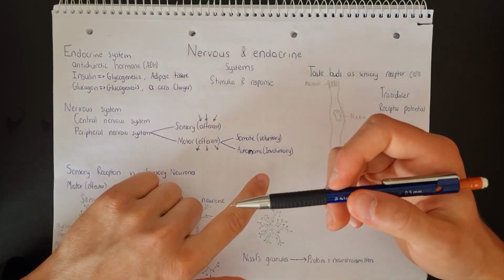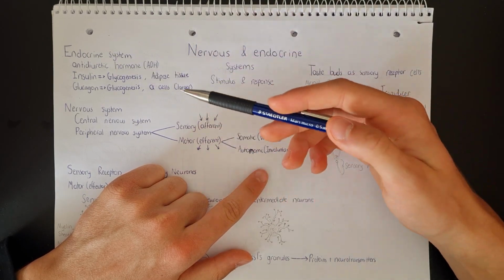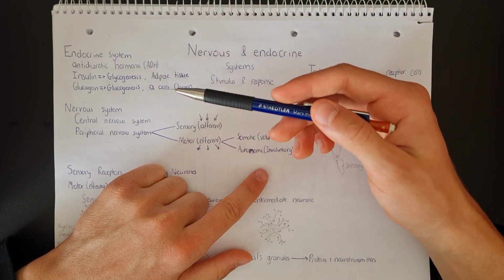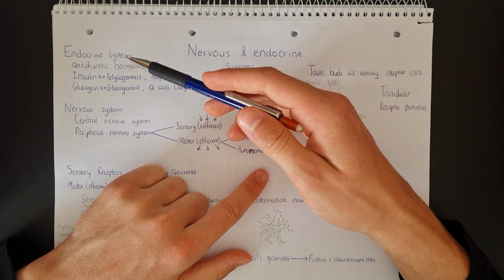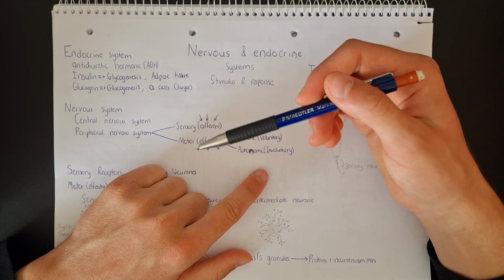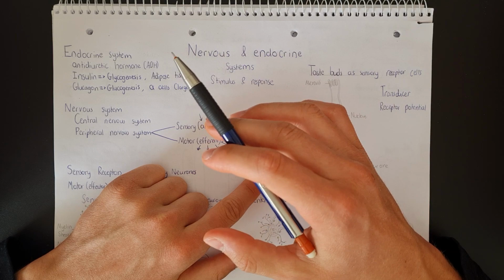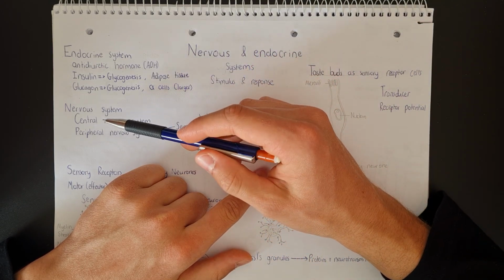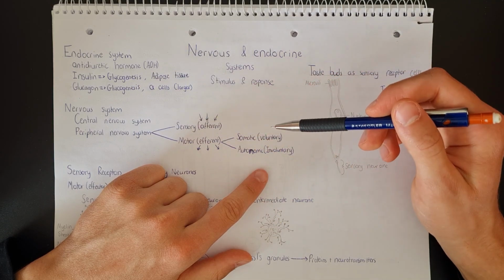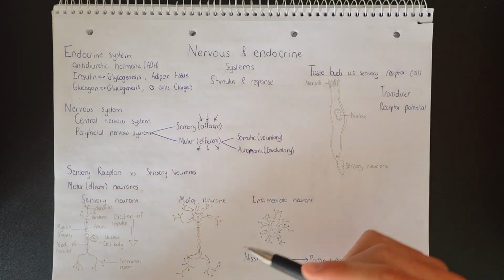The second is the mode of transmission. So the endocrine system will release the hormones into the blood stream. Okay, so the glands of the endocrine system are ductless. Okay, so they just directly release the hormone into the tissue fluid, which will then go into the blood stream. Whereas the nervous system will transmit the nerve impulse along an axon, as we will get into later on.